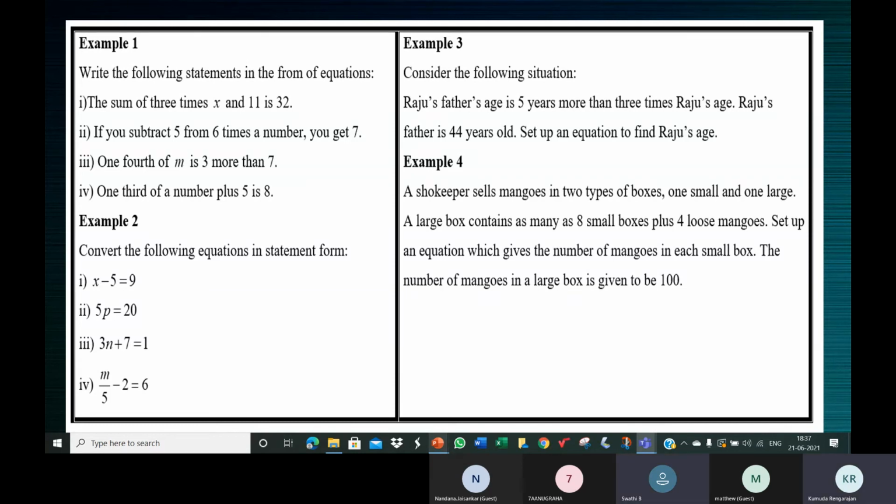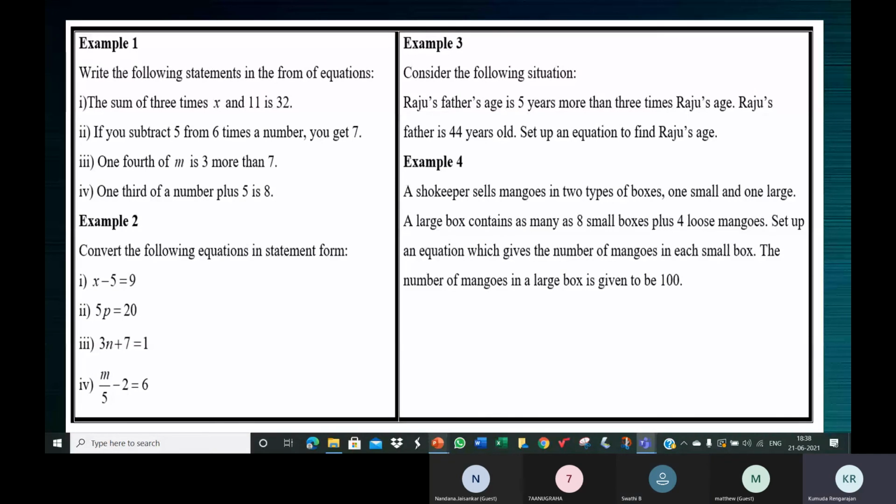Ma'am, there are 2 types, one small box and one large box. Okay. Now inside the large box, how many small boxes can you put? Ma'am, 8 small boxes. Okay.